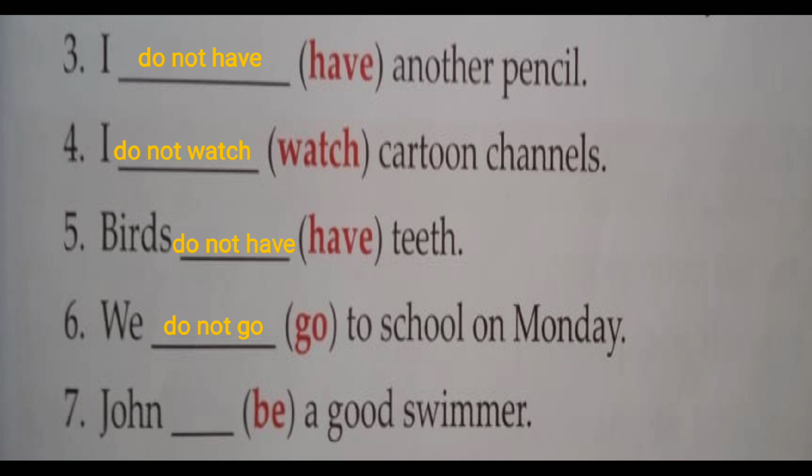Next is John dash a good swimmer, and the bracket is B. Now we understand that when B is in the bracket, the answer is: is not a good swimmer. So is, am, are, was and were are the helping verbs of B, right?